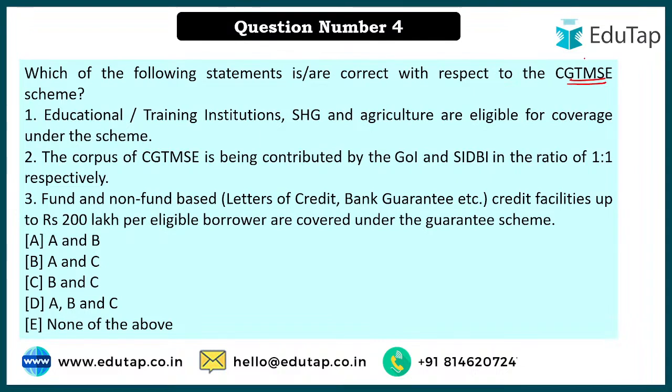Okay, now look, if in the examination you see S instead of T, it's still the same scheme. If T is written, it basically means trust, and if S is written, it means scheme, but both are talking about the same thing only. So your Credit Guarantee Trust for MSE, for Micro and Small Industry, does not include medium industry. Only micro and small industries are there.